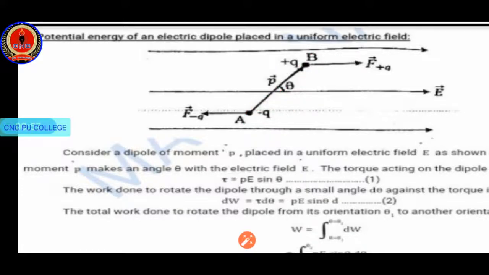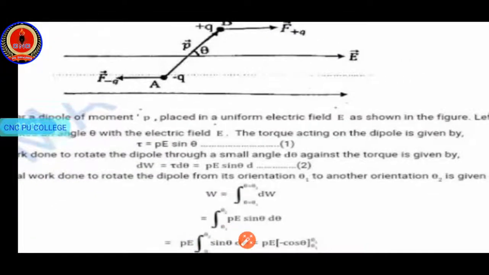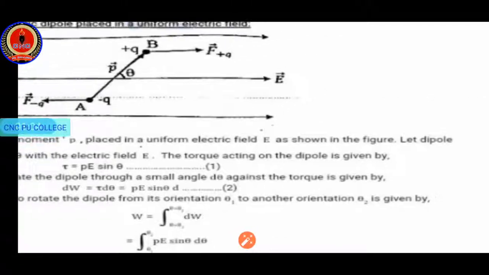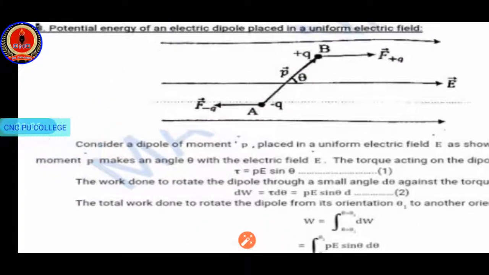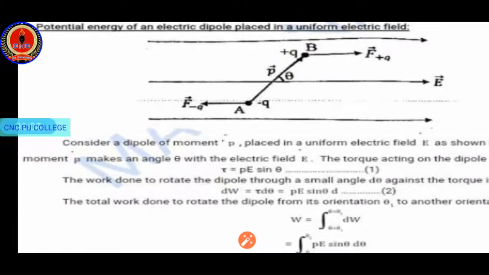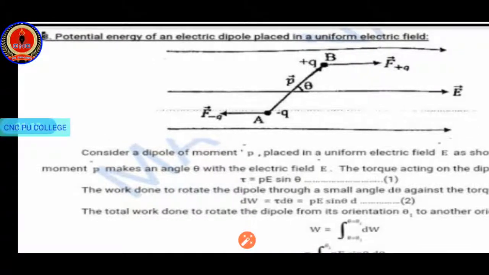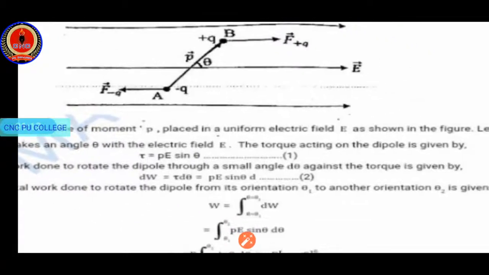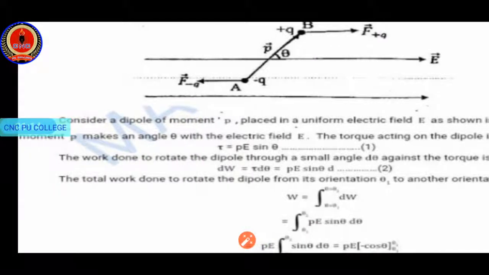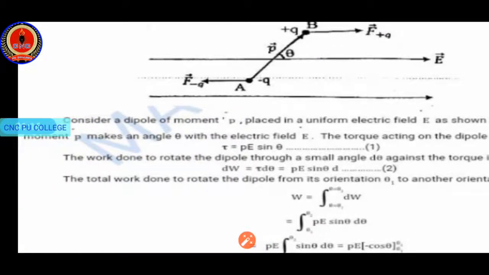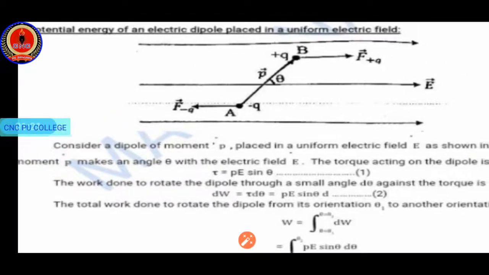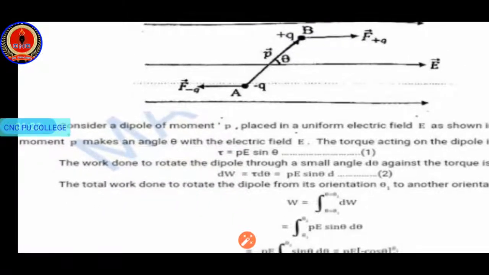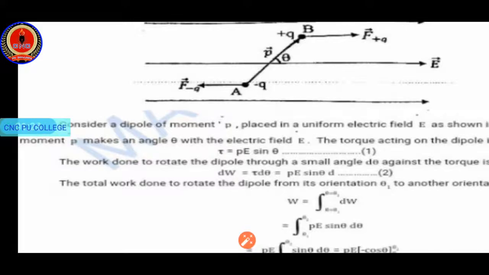Consider a dipole of moment P placed in a uniform electric field E as shown in the figure. Let the dipole moment P make an angle theta with the electric field. The torque acting on the dipole is given by, as we already derived in the first chapter, tau is equal to PE sin theta. The rotating force, that is torque, tau is equal to PE sin theta, is our first equation.